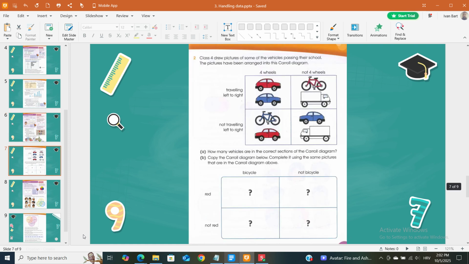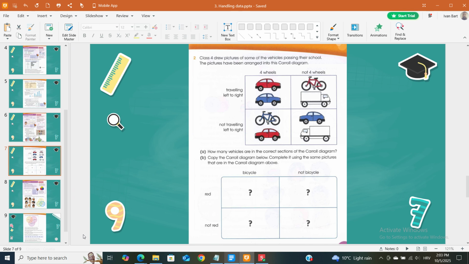2. Class 4 drew pictures of some of the vehicles passing their school. The pictures have been arranged into this Carroll diagram. Traveling left to right, not traveling left to right. 4 wheels, not 4 wheels. A. How many vehicles are in the correct sections of the Carroll diagram? B. Copy the Carroll diagram below. Complete it using the same pictures that are in the Carroll diagram above.